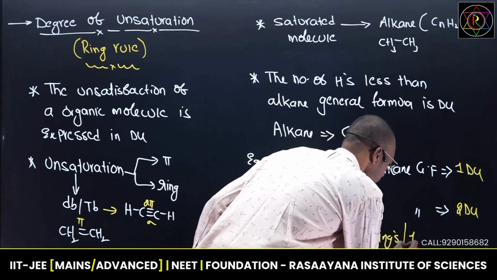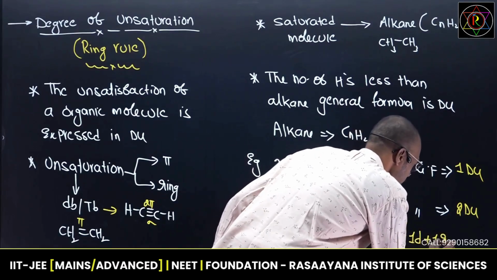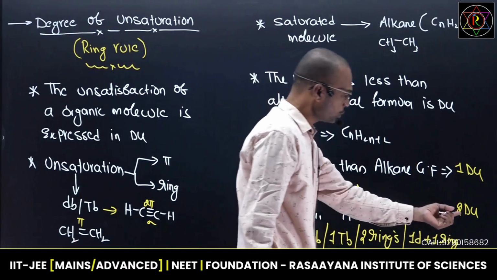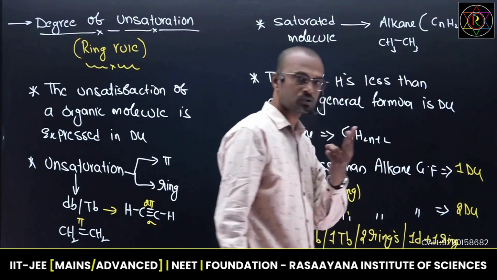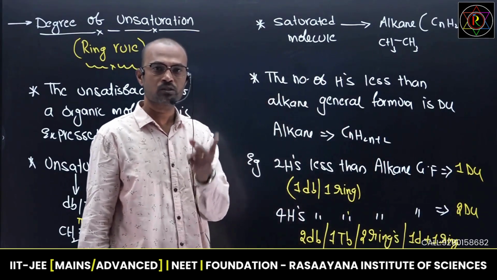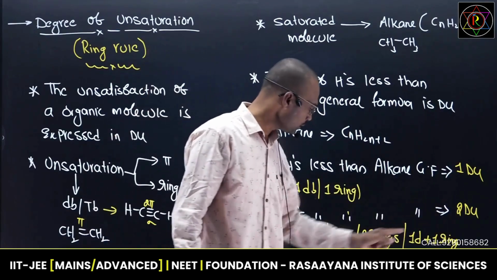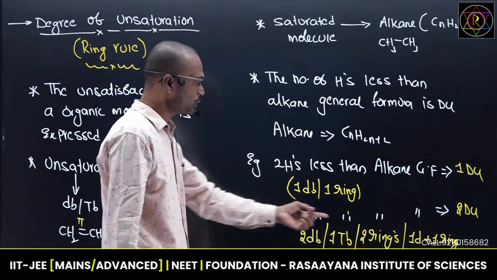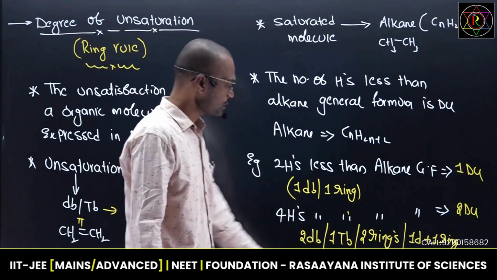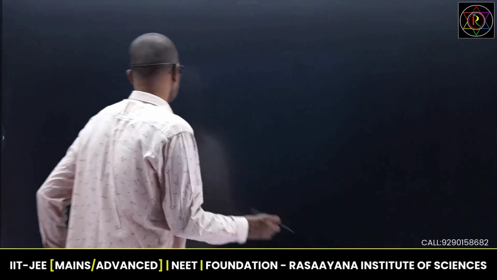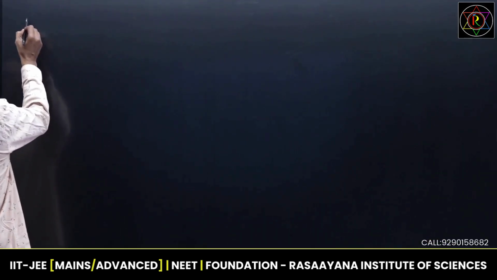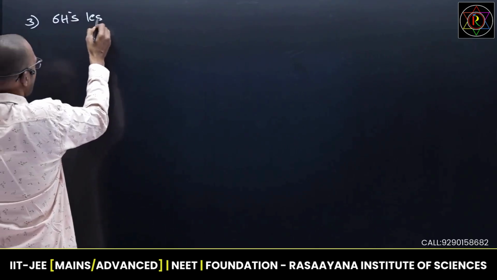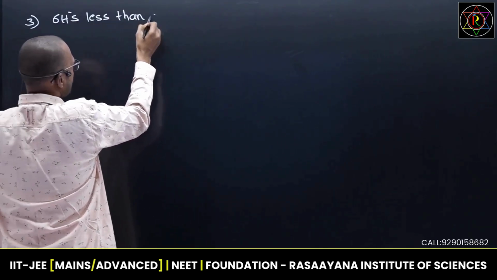2 rings, or 1 double bond plus 1 ring. Every time this number should match within the organic molecule. 2 means it may carry 2 pi bonds, 2 rings, or 1 pi bond and 1 ring. And we know that a triple bond carries 2 pi bonds. Every triple bond carries 2 pi bonds. So that's why DU is 2. Okay, so that is the case. Next, the third possibility, if the molecule has 6 hydrogens less than the alkane general formula.